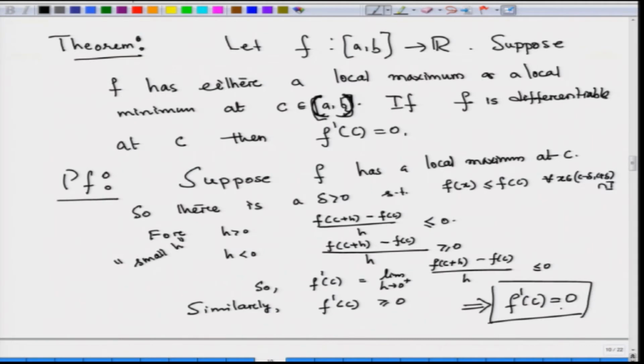Remember what it is saying. It is saying that if f attains a local maximum or local minimum, and f is differentiable at that point, then f prime of C is equal to 0.